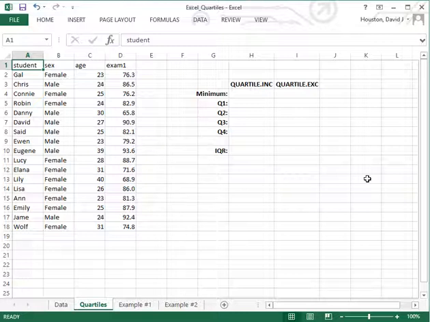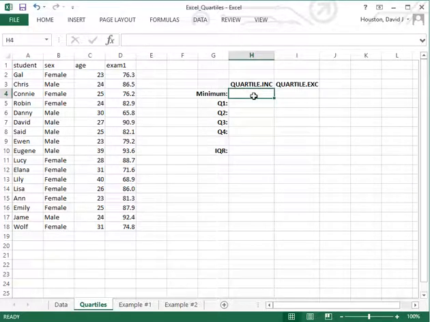The second explanation, which I actually find more useful and interesting, is that the INC function includes the median for computing the first and third quartile values, while the EXC version does not include the median when finding the first and third quartile values. Later on, if you're interested, you can continue watching this tutorial and I'll explain what I mean by that with an example.